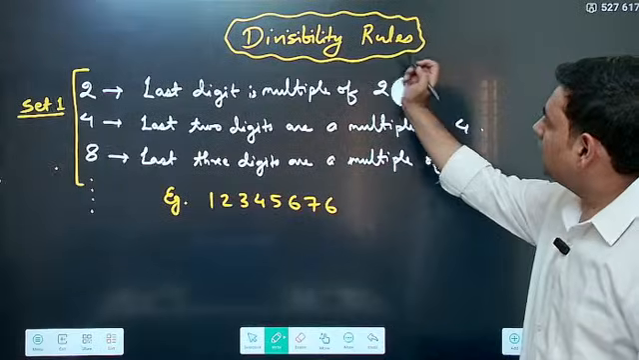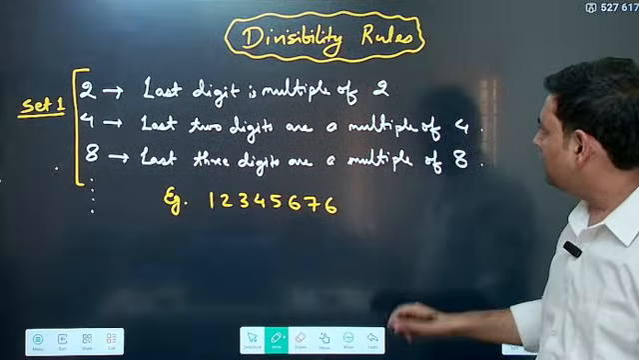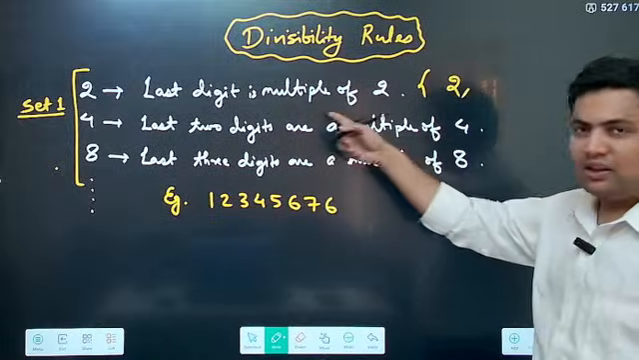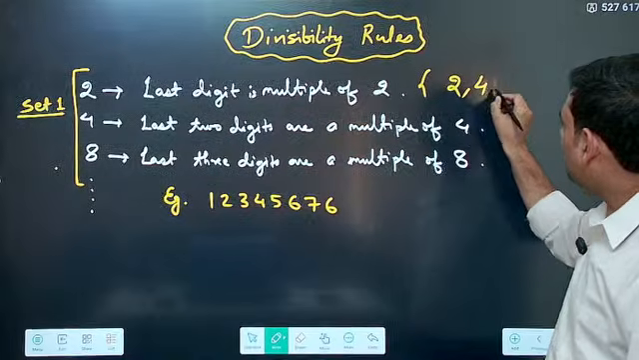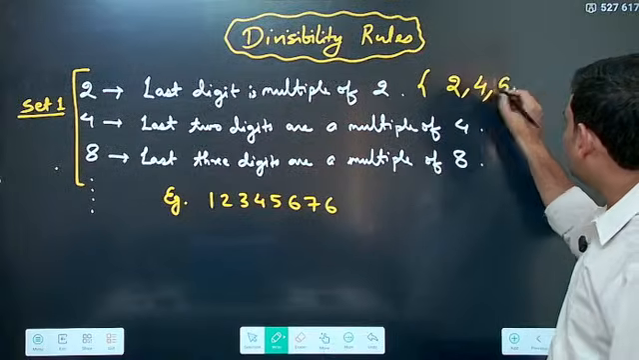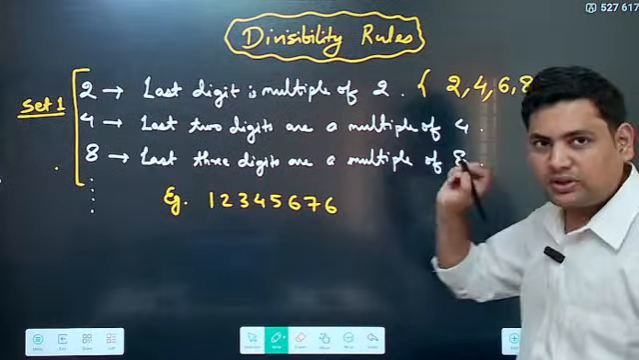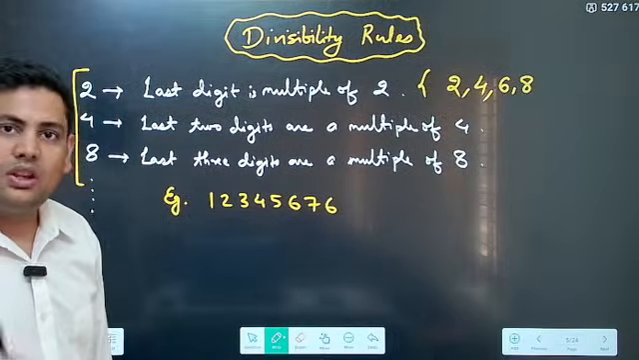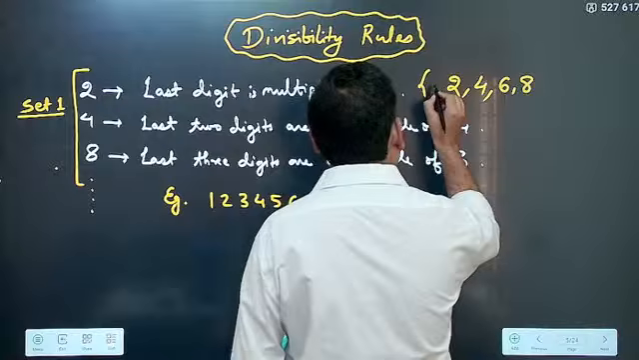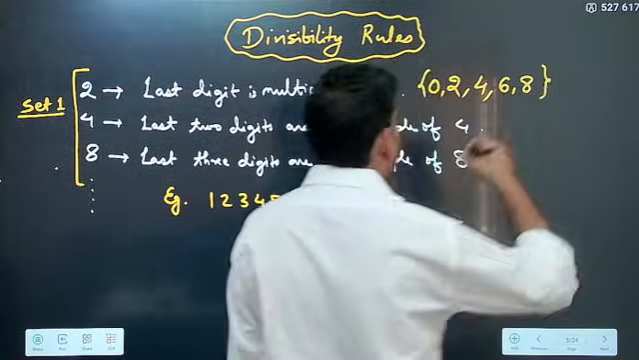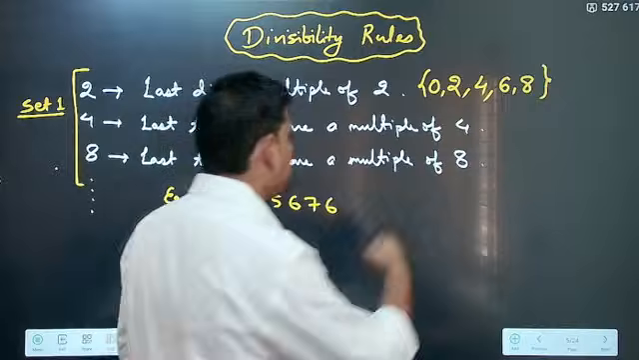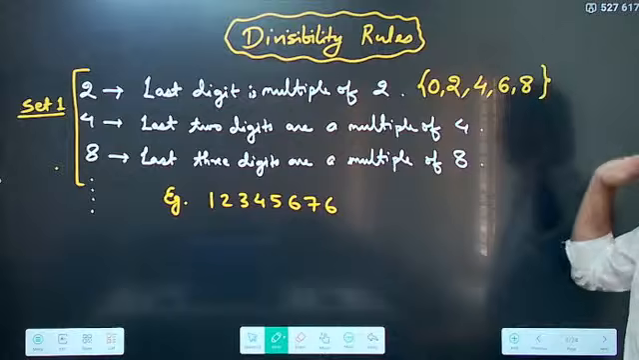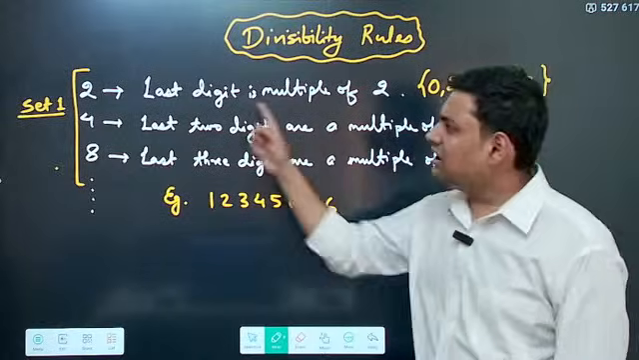What are the possibilities? If the last digit is a multiple of 2, it can be 2, or 4, or 6, or 8. Any more possibilities? It can be 0 also, because 0 is a multiple of every number. So here I can put 0 also. This is the complete set of last digits that are possible: 0, 2, 4, 6, 8. If you find this in the last digit, it is divisible by 2.